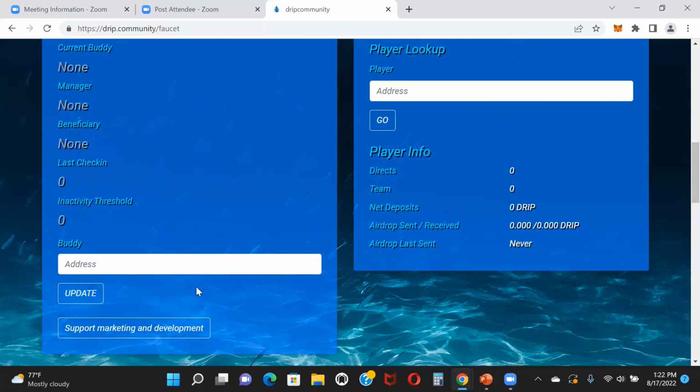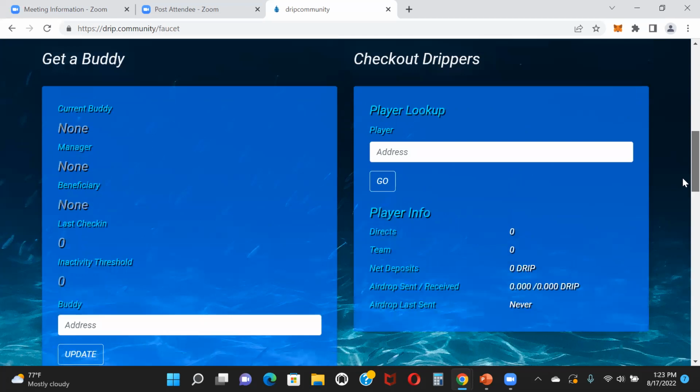Not that you should be joining this for airdrops, because you should be joining to grow your deposit balance and get a 1% daily passive income. But if you have an upline who is supporting their team, they will do airdrops every now and then. But if you join the team wallet, you're not going to get any airdrops. That's just my opinion.